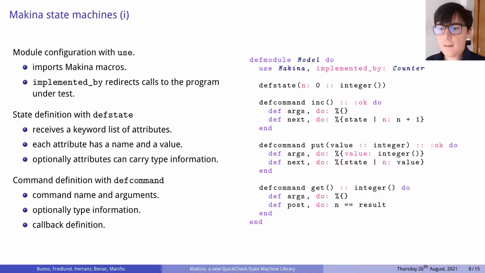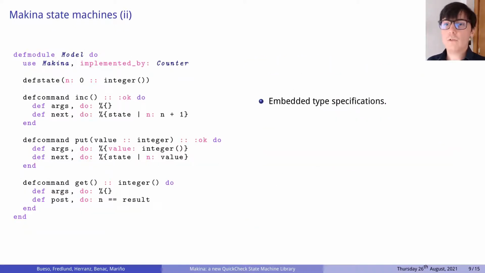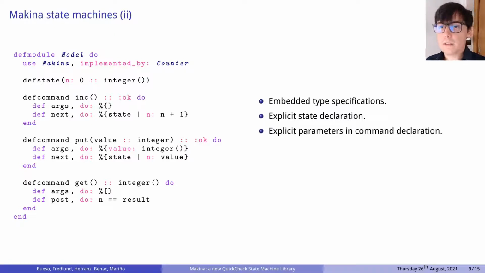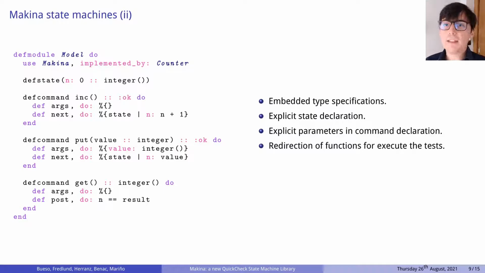So what are the advantages of this definition? First of all, it gives an easier interface to type specs, which is highly beneficial for the quality of models. By explicitly naming state attributes, they are widely accessible in commands. The same is true of parameters in commands. This has 2 main advantages. First, as documentation, and second, reducing the arguments in callbacks. The implemented by construct is very helpful to reduce the necessary code in state machines.